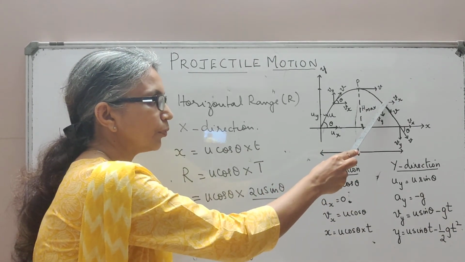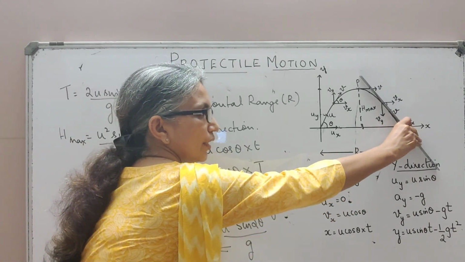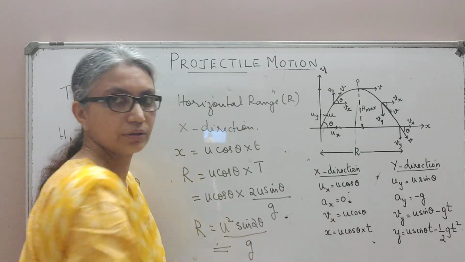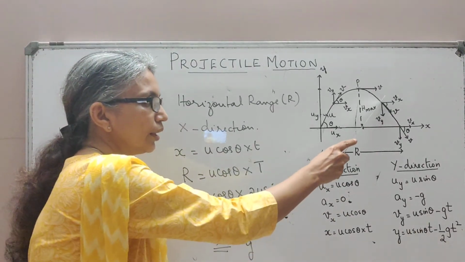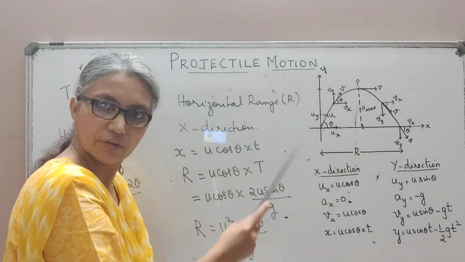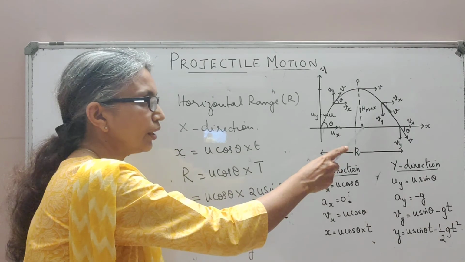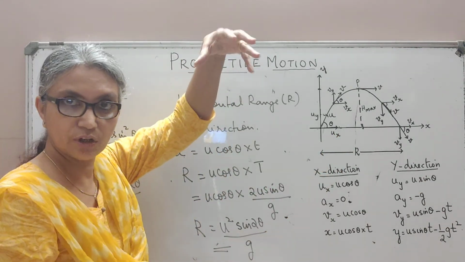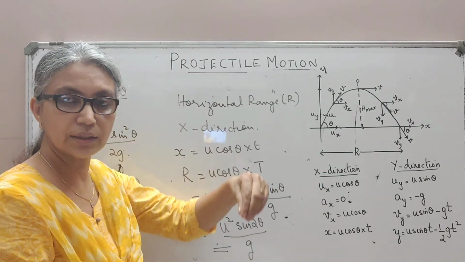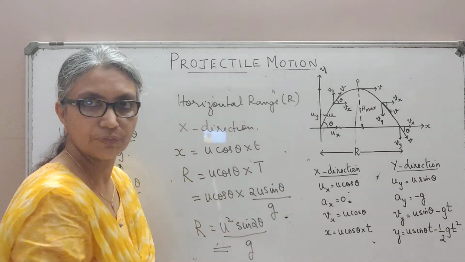Then let's take another point here. When it reaches here, the velocity is given by the tangent drawn to the path of the projectile. Again, this vector v can be resolved into Vx and Vy. Vx again remains constant at u cos theta. But Vy, as you know, for a body that is dropped, will accelerate till its velocity reaches the initial velocity of projection.